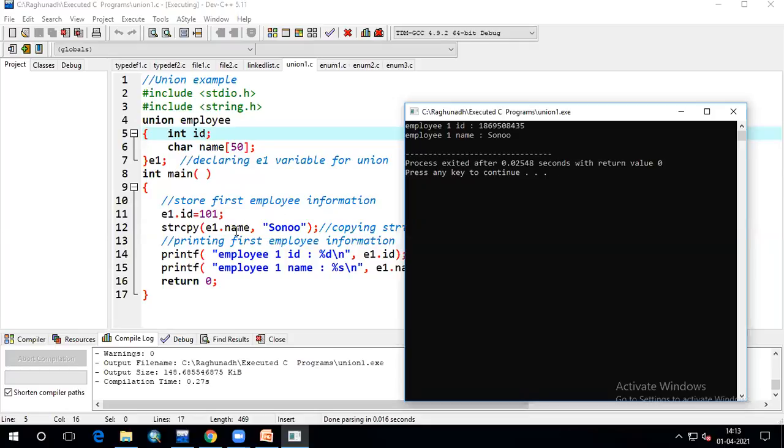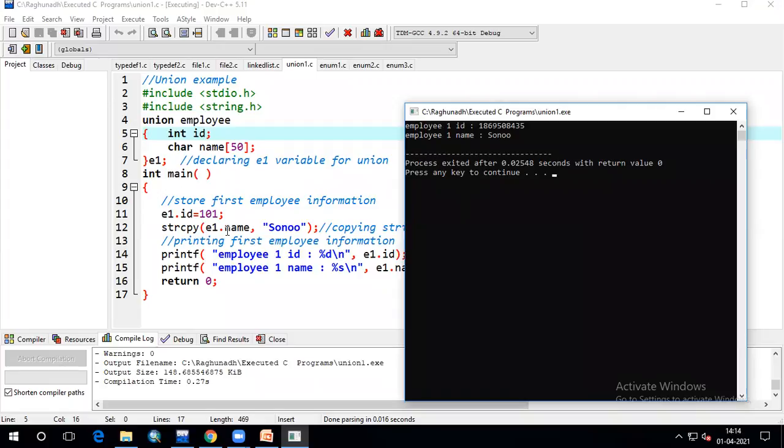We have entered the name, employee 1 E1.name, as Sonu, and you are getting the same name. Why are you getting only one valid value, and the ID value as garbage? Because since it is a union, only one memory location is shared by this ID and name. So whenever you enter the ID value, it is stored inside the same allocated address, that is 50 bytes of memory. In that, only 101 is stored.